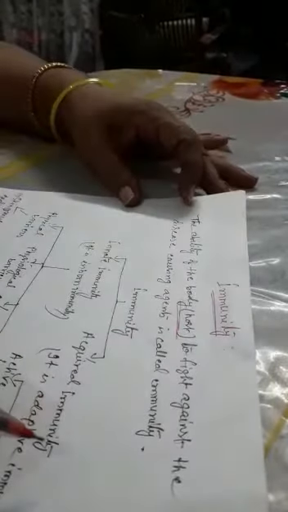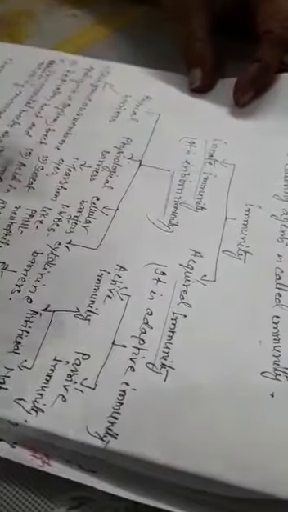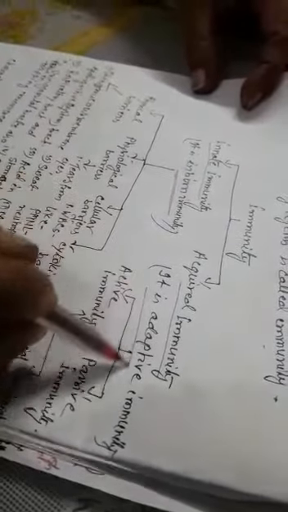Immunity is the ability of the body, here the host, to fight against disease-causing agents. Immunity is generally of two types. First is innate immunity, second is acquired immunity. Innate immunity is inborn immunity. Acquired immunity is clear from its name: acquired means from the outer side. So it is adaptive immunity. Innate immunity is inborn from the birth.